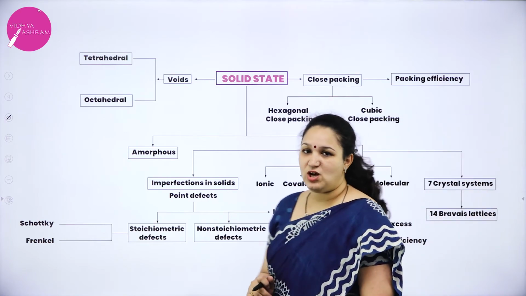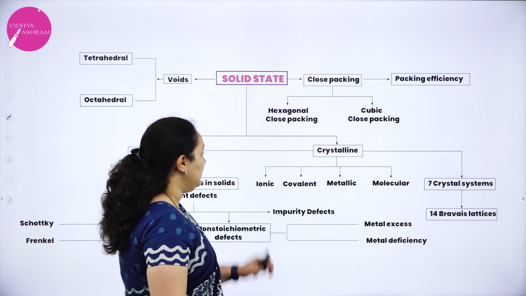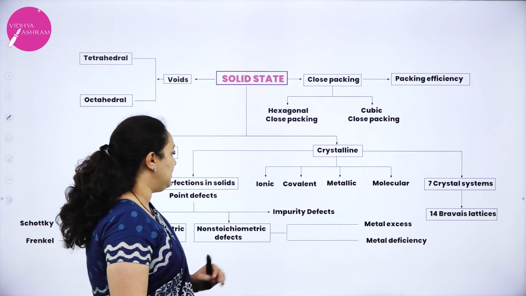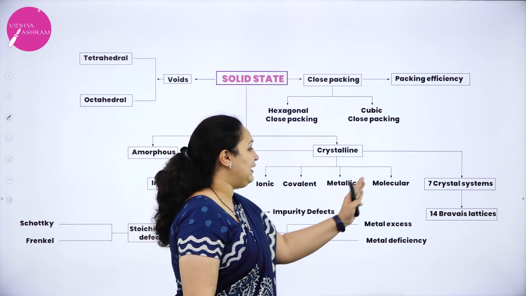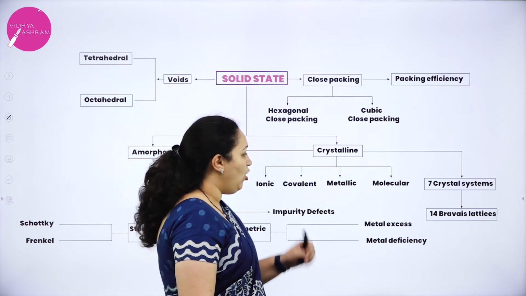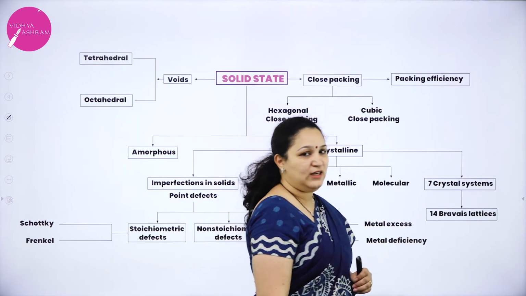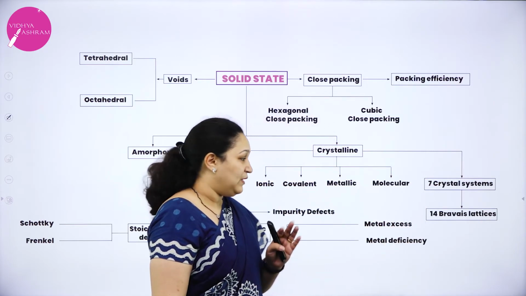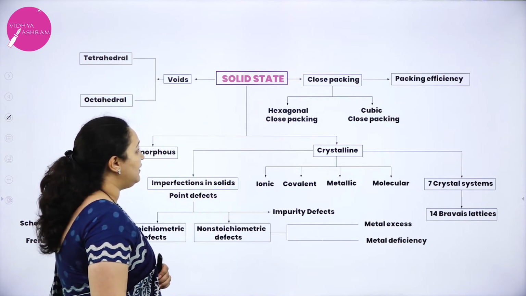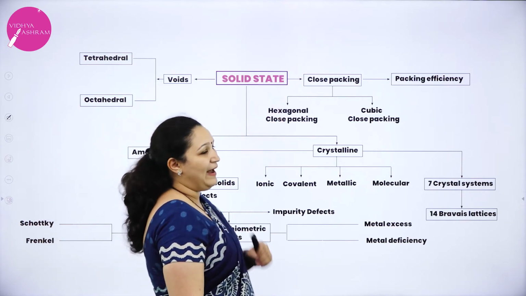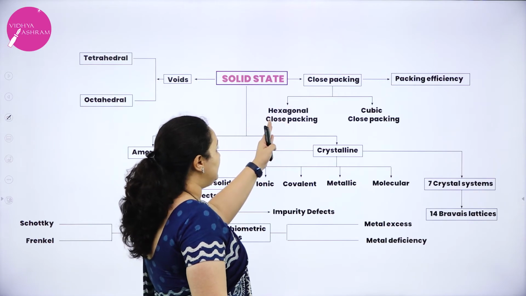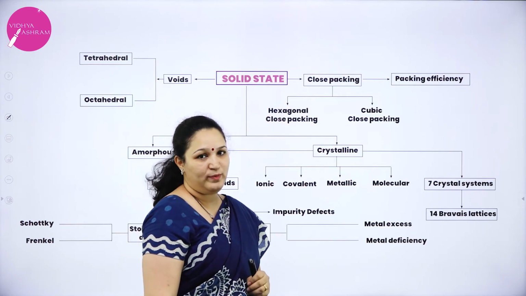In crystalline solids, you learnt about the different types, that is ionic, covalent, metallic and molecular solids. Also you learnt about the 7 crystal systems and the 14 Bravais lattices. Then you also learnt about the close packing, that is hexagonal close packing and cubic close packing.